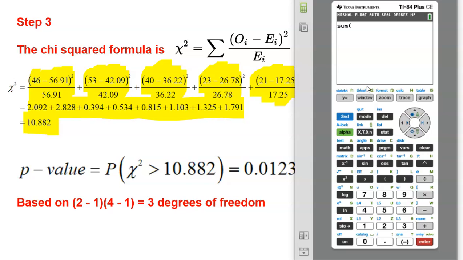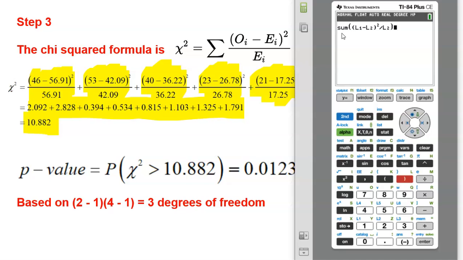Now, here's how we're going to get all the values at once. We're going to have the calculator do list 1, those are my observations, minus list 2, those are my expectations. Close that parentheses, squared, divided by list 2, again my expectations. So I'm literally having the calculator take all of list 1, all of my observations, subtract all of list 2, the expectations, square all of that data, and then divide by the expected value back in list 2.